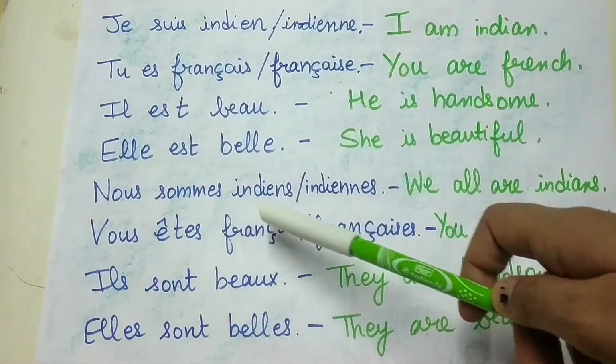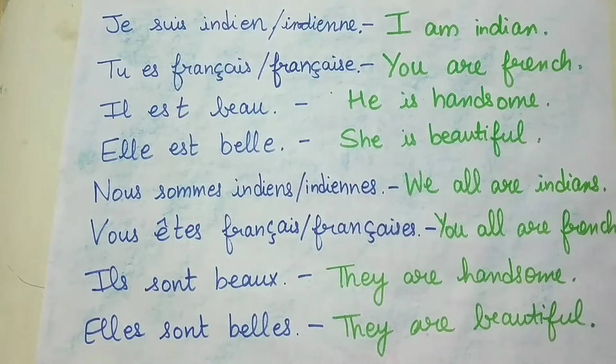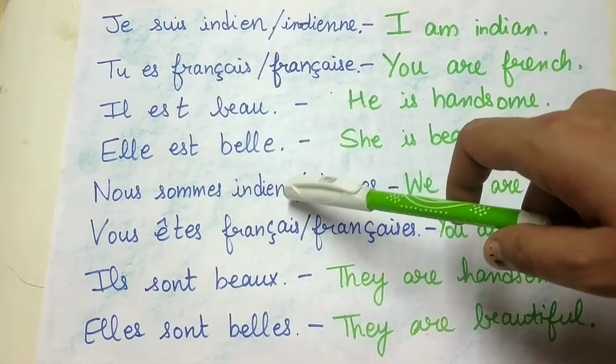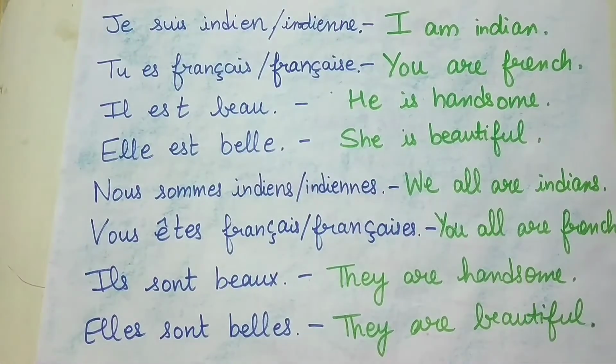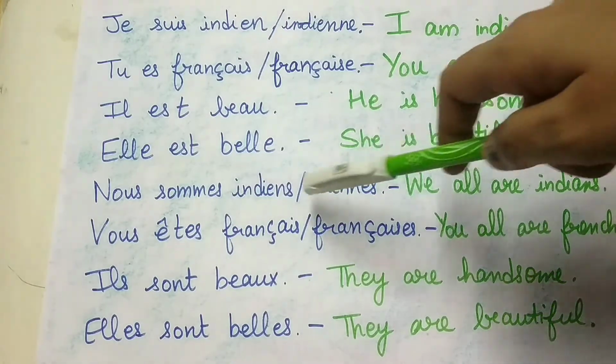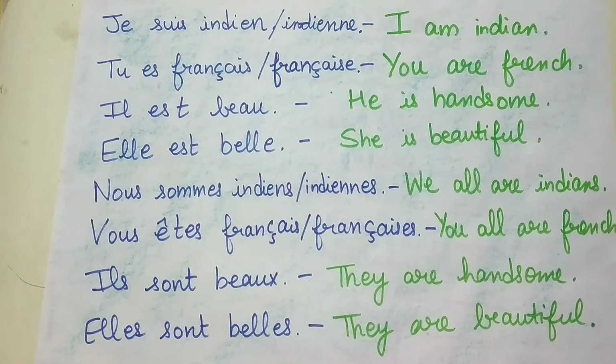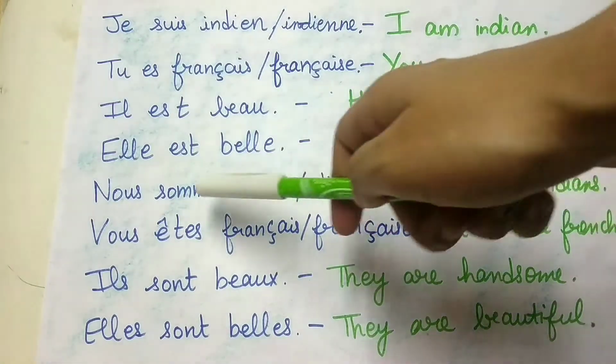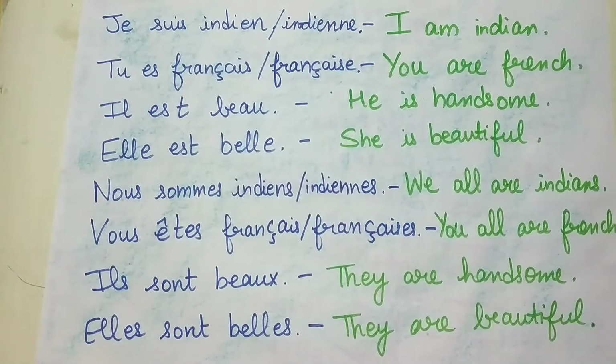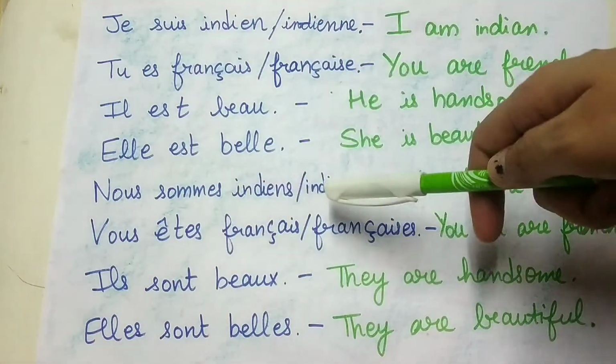Belle means beautiful. Now let's look at the plural pronouns. Nous sommes indiens ou indiennes. So nous sommes, you remember, it means we all are or we are. And indiens, here you can observe that we have added s. Just like in English we add s for plural nouns, in French also we add s if there is more than one person or more than one object. If there is a group of boys saying that we are Indians, they'll say nous sommes indiens. And if there is a group of girls saying we all are Indian, they'll say nous sommes indiennes.